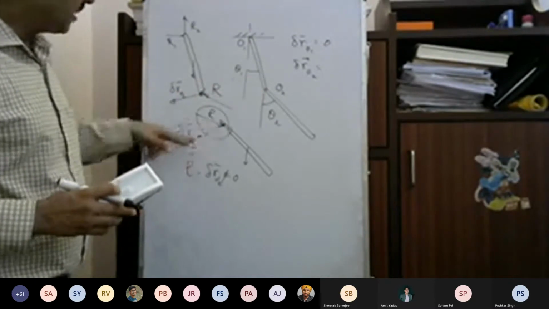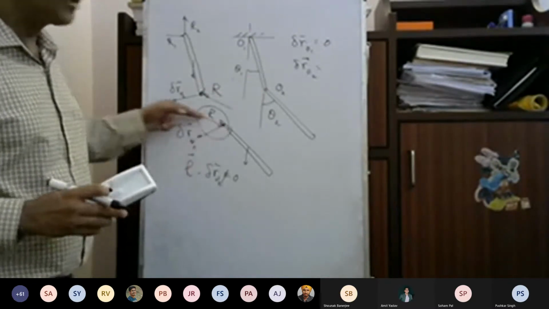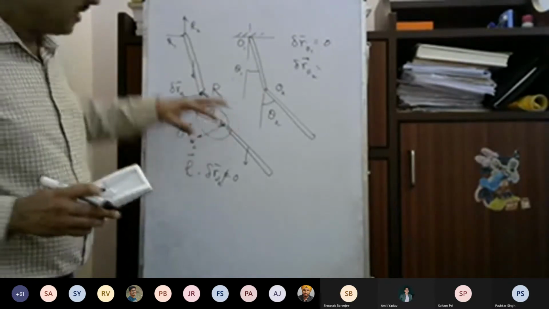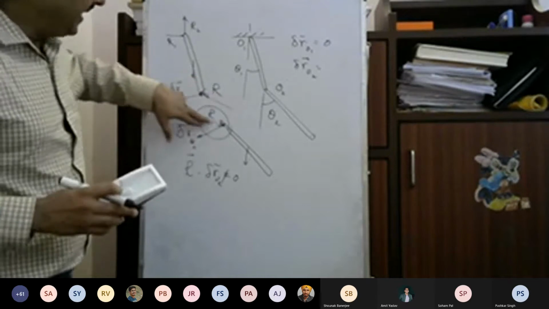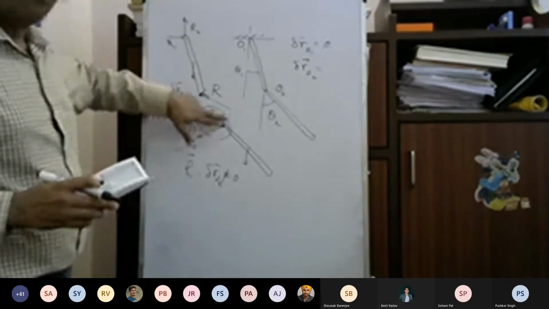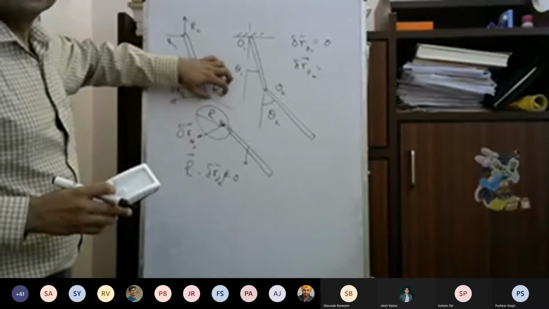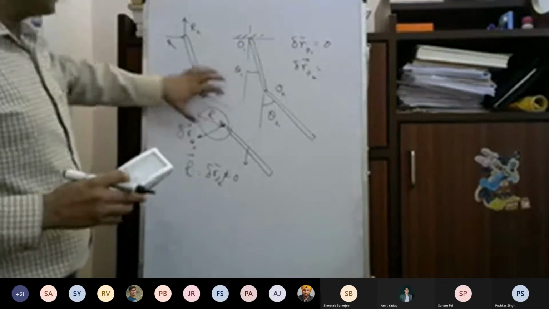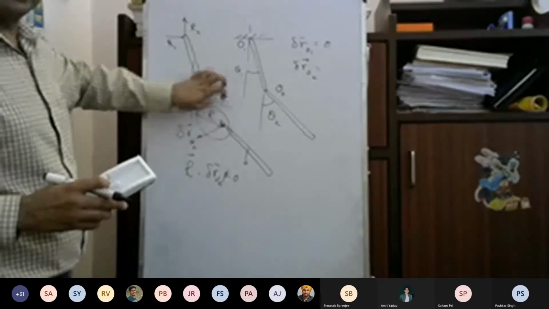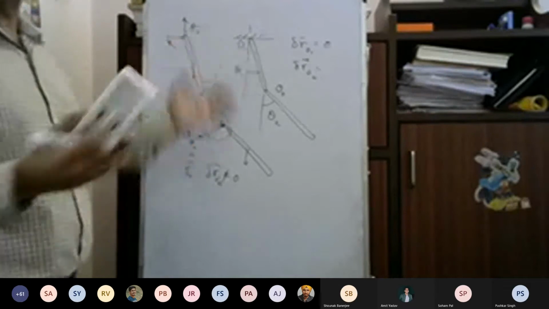The virtual displacement is the same, but the reaction force is opposite. So the virtual work done by this reaction force will be the negative of the virtual work done by the other reaction force. So the total virtual work done by these two, R and R, which are equal and opposite, the sum total will be 0.